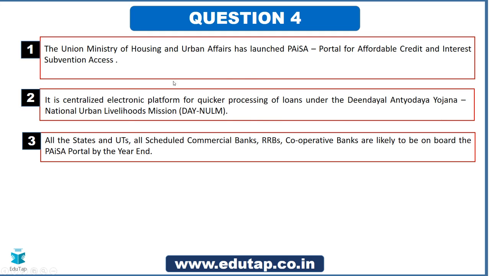This is a very important portal, so make sure that you know the name of it. Now you will definitely not forget the name. It is called the PESA portal. The states, union territories, all the scheduled commercial banks, RRBs and cooperative banks are likely to be on board this portal by the year end.